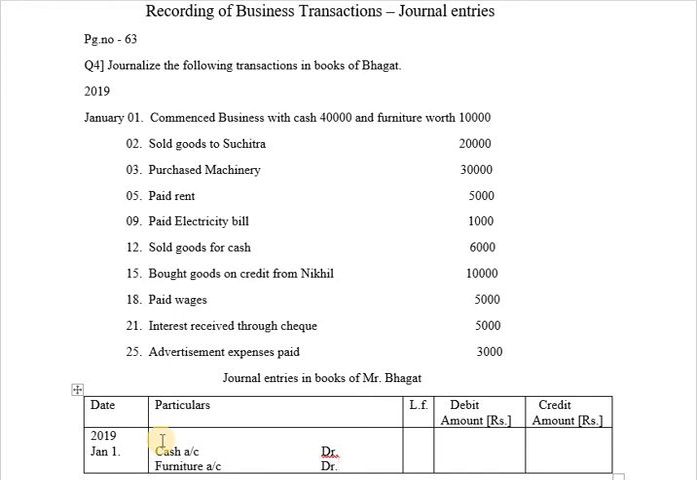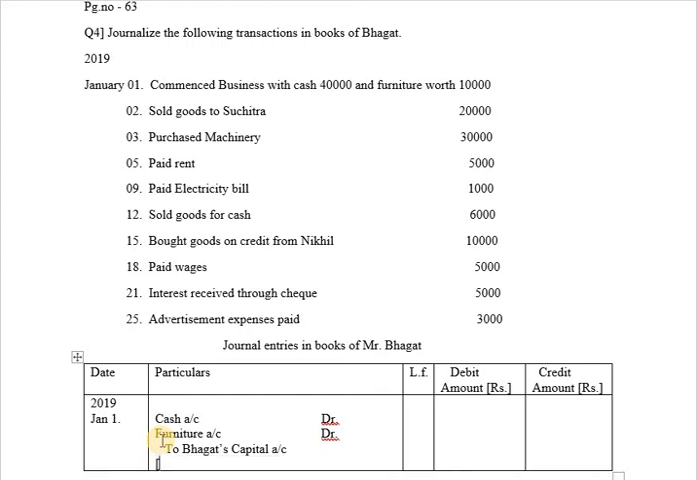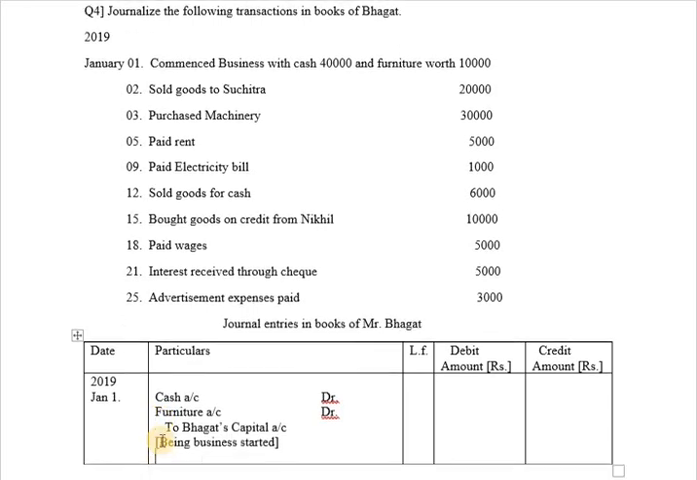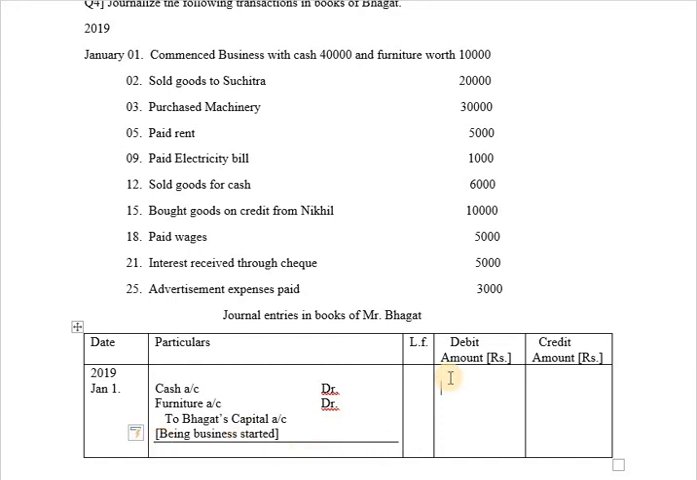debit. Cash is coming into the business as well as furniture is coming into the business, and whatever has been invested into the business, it will be called as the owner's capital. So who is the owner here? Bhagat. So it is called as Bhagat's capital account, and the narration will be being business started. So once you complete the journal entry, just draw a line. So cash that is introduced into the business is 40,000 and furniture has been introduced worth rupees 10,000. So the total capital of the Bhagat will be 40 plus 10, it will be 50,000.